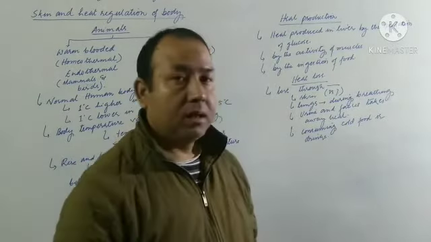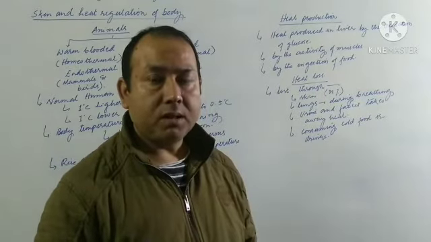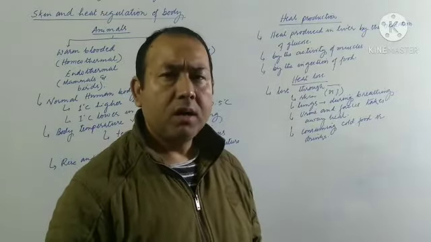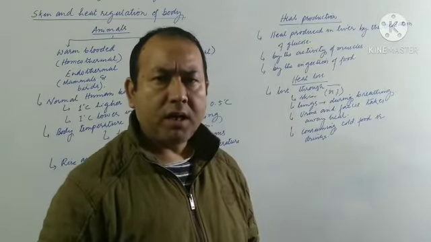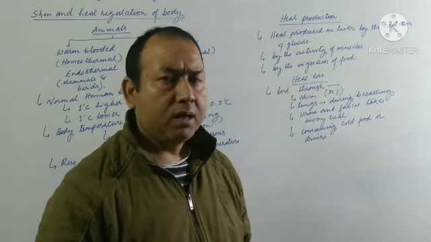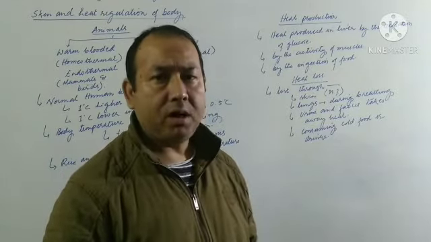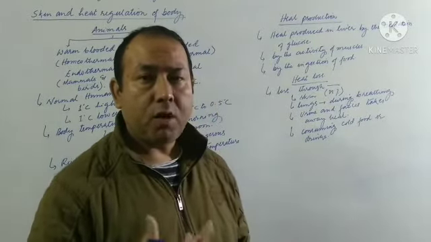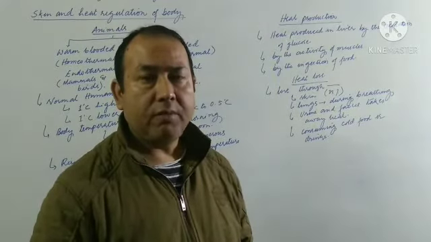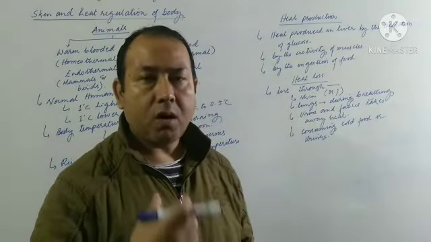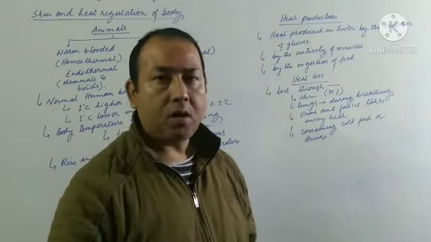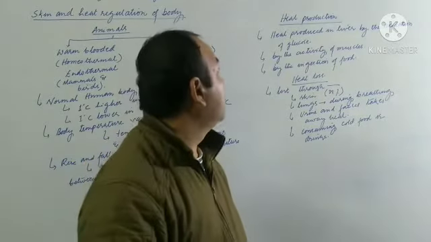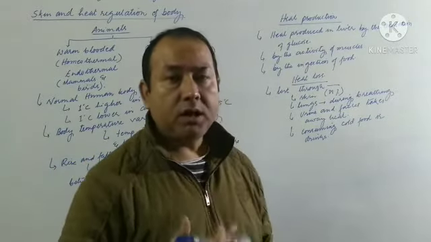Then next, heat is also produced in the body by the activity of muscles. Whenever we do heavy exercise or physical work, our body gets heated up and we start sweating. So heat is produced by the activity of muscles. And heat is also produced when we take some warm food or warm drink, like when you drink hot coffee, hot tea or hot food. At that time, to some extent, the body temperature rises. So this is about how heat is produced in the body.